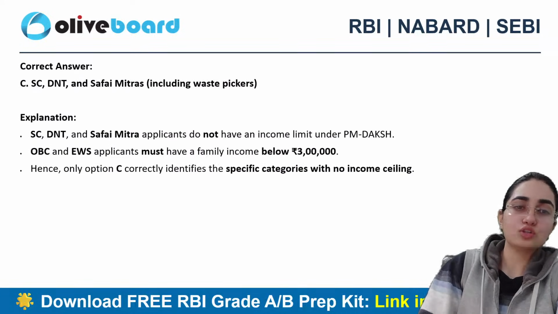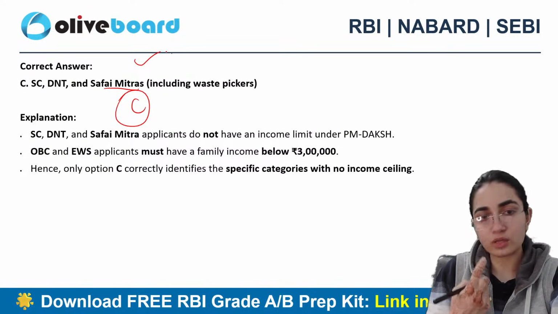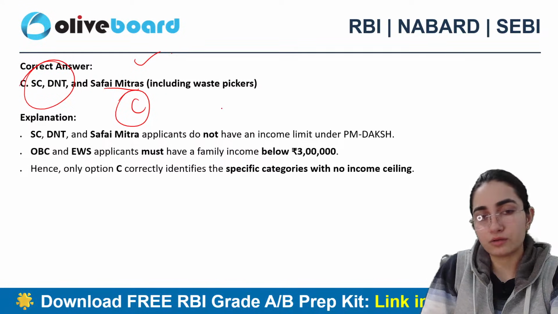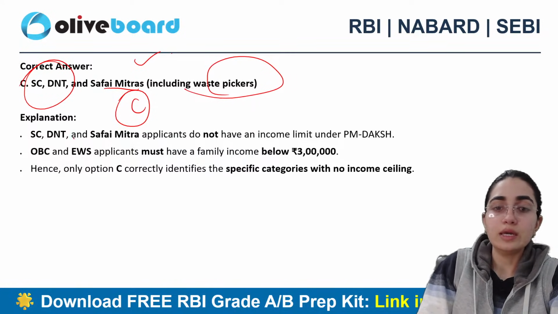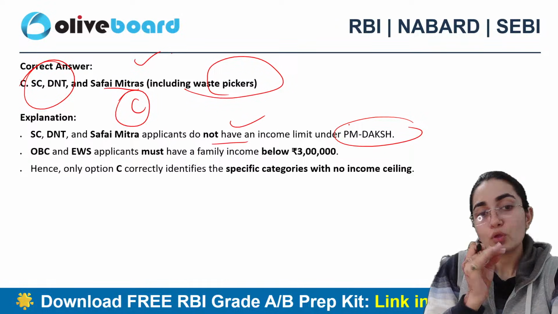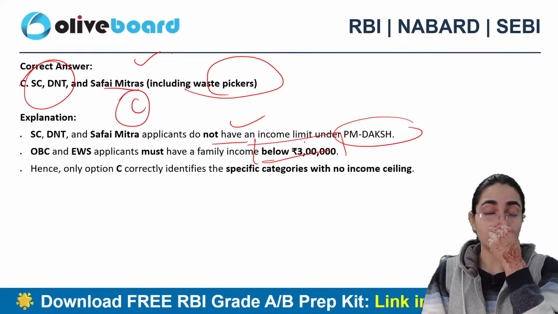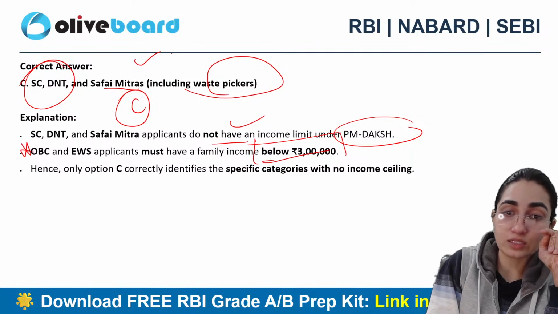Good. All right. So C is the correct answer, as mentioned by Atithi very rightly. That is for Safai Karamcharis. SC and DNT are also part of it. That includes waste pickers also. So they do not have an income limit under the Daksh initiative. What about OBC and EWS? The family income should be below 3 lakh here, right? So this is something which is very important. They can ask you one question on this as well.